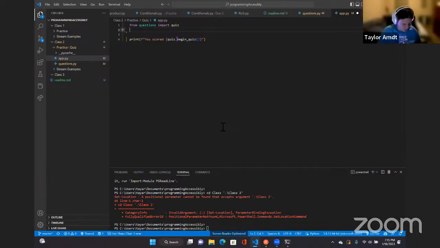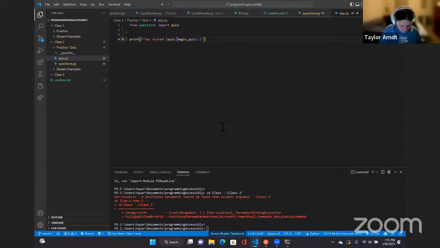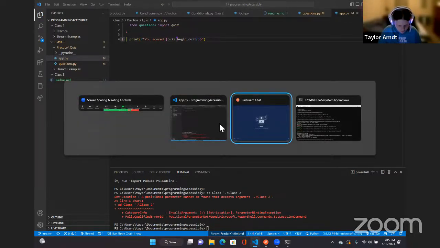All right. So let me see what you have. From questions import quiz. Print left paren, F quote use stored left brace quiz dot begin quiz left paren right paren right brace quote right paren. That's it? Yep. All right, let's run it. I'm going to save it one more time.